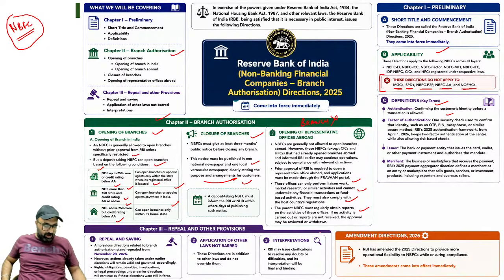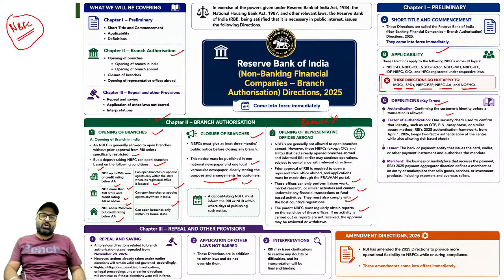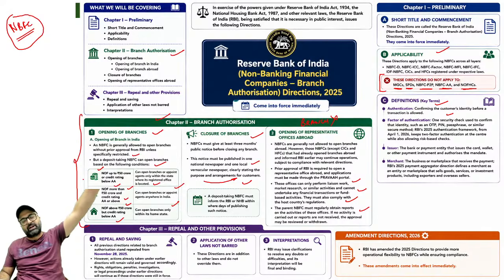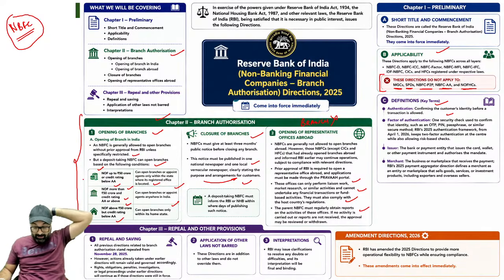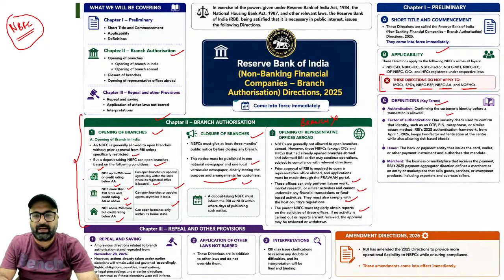The earlier rules with respect to opening of branches have been replaced. Now, on the basis of these conditions, an NBFC is allowed to open a branch without RBI approval, but if specifically restricted, then you need approval. If you want to open a branch outside India, again you need approval. If you are a deposit taking NBFC, then also you need approval from RBI, and once the approval is given, only then will you be allowed to open the branch.